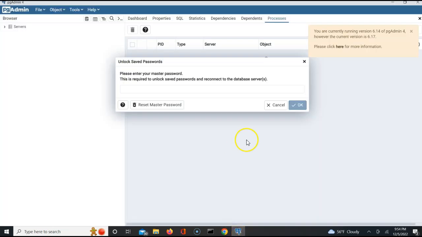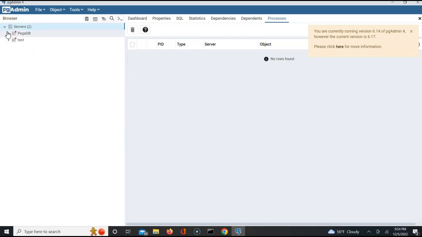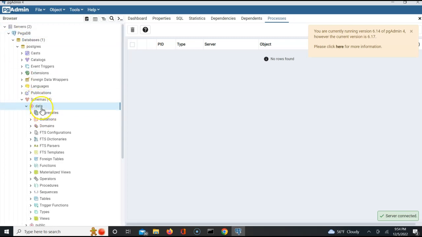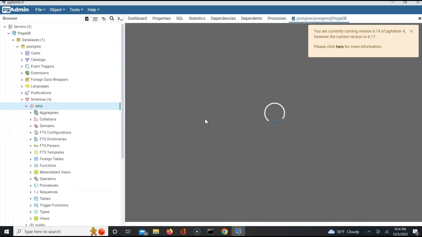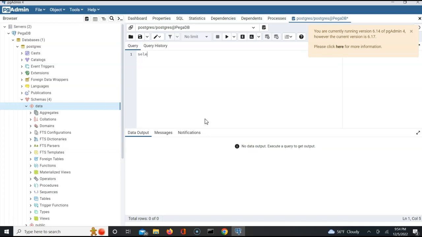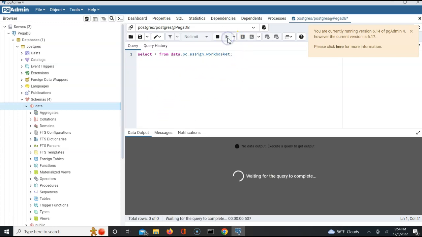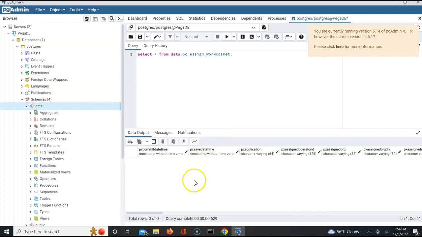Let us do verify first. What do we have? Postgres, expand, verify, and how many records are there in this table, guys?